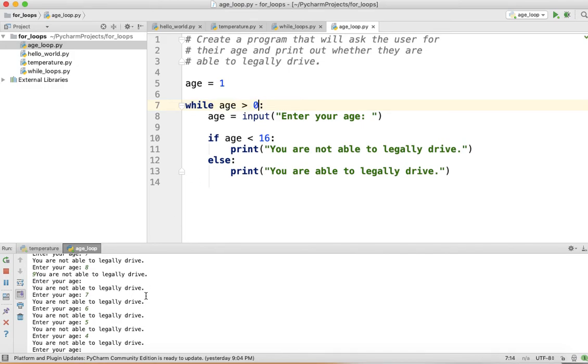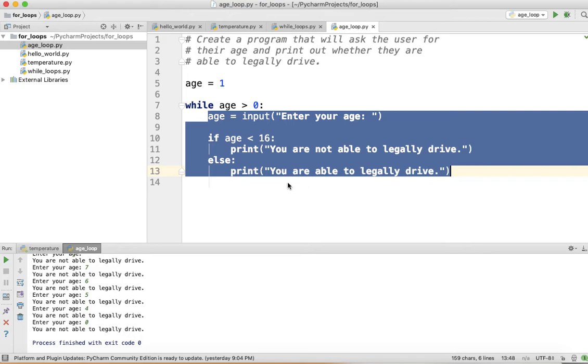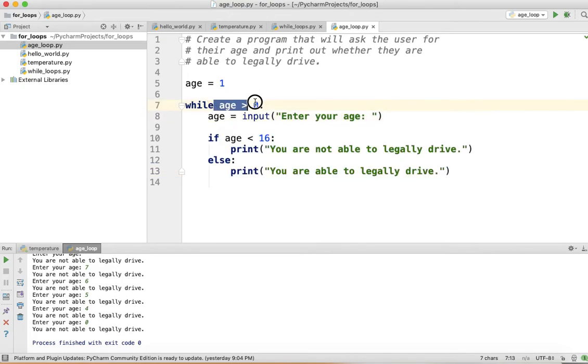But then if I enter 0, it's going to say you're not able to drive, and then bam, exits the code. So this is the typical way that you create a while loop. You create the variable, set it equal to its first value, and then we create a Boolean expression here. And we're going to repeat this block of code over and over again until this Boolean expression is false.